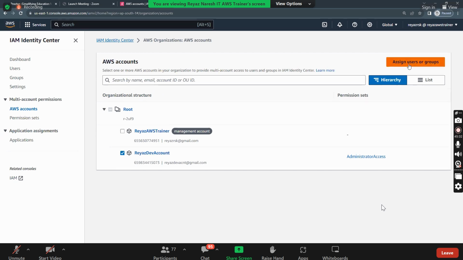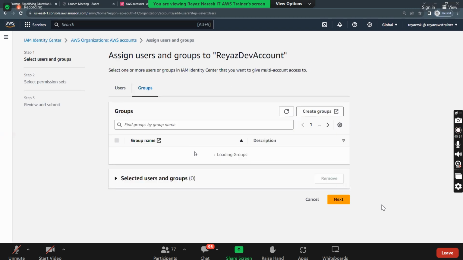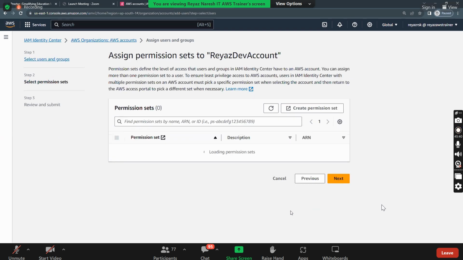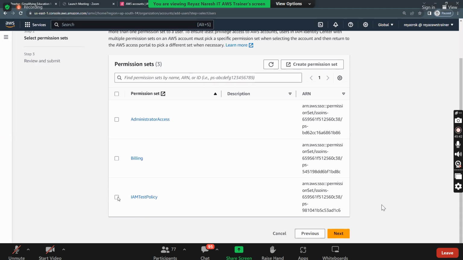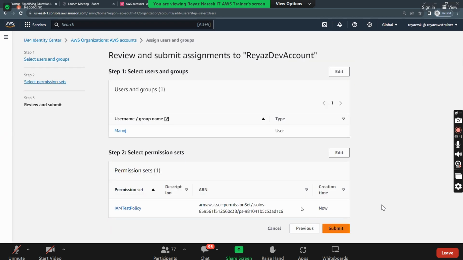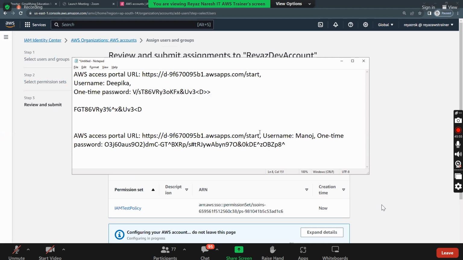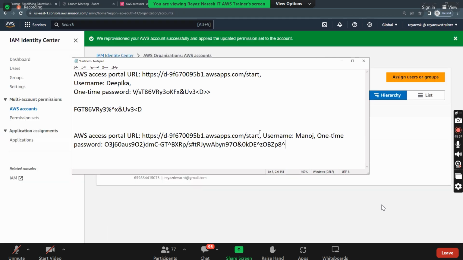So select this, assign, go to users, select which one? Manoj. Next, which one? IAM test policy. This is how you distinguish the permissions. Click on next and then submit. So now when he logs in, he can have access only to what? Only IAM. What can he do? Only list keys. Nothing else he can do.